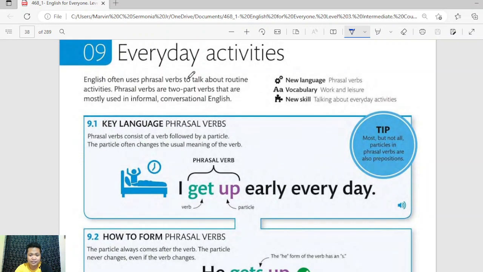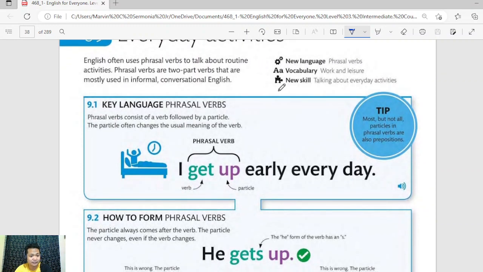So, in this particular chapter, we will learn different phrasal verbs. We will also explore some vocabulary related to work and leisure. And I would like to challenge you as well to talk about or share your everyday activities, though I might not be able to listen to you, but you could do it by yourself.